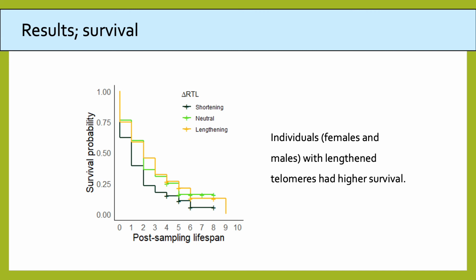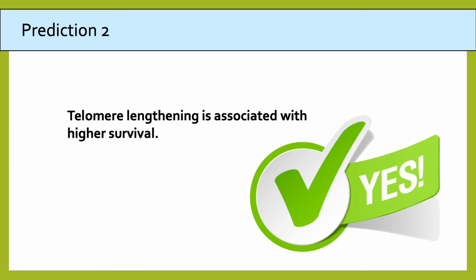And also, the effect was not solely driven by telomere shortening, since individuals with lengthened telomeres had higher survival relative to individuals with no change in telomere length. So yes, telomere lengthening was associated with higher survival, and this fits with what we already know about the system because factors such as helpers and high food availability, which are associated with telomere lengthening, are also associated with higher survival and longevity in this population.